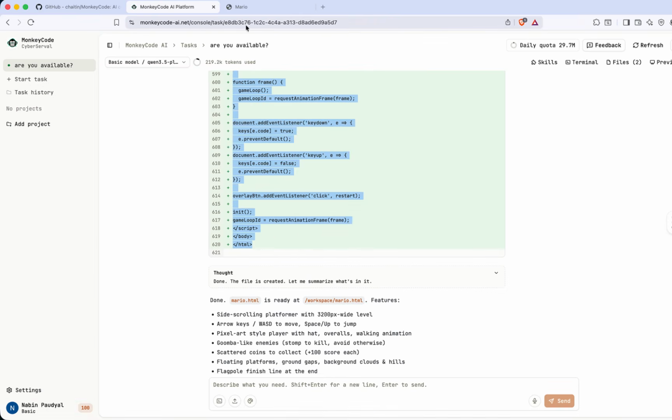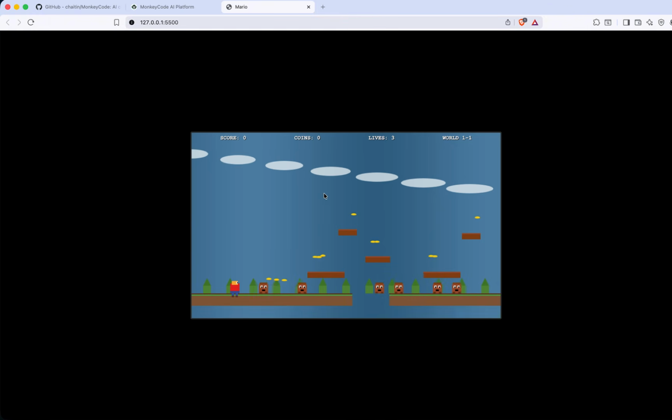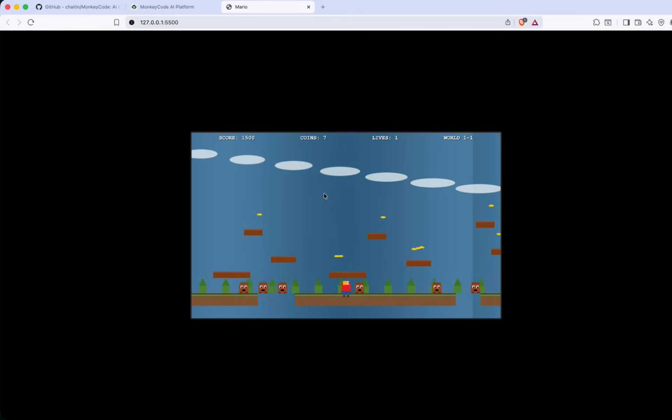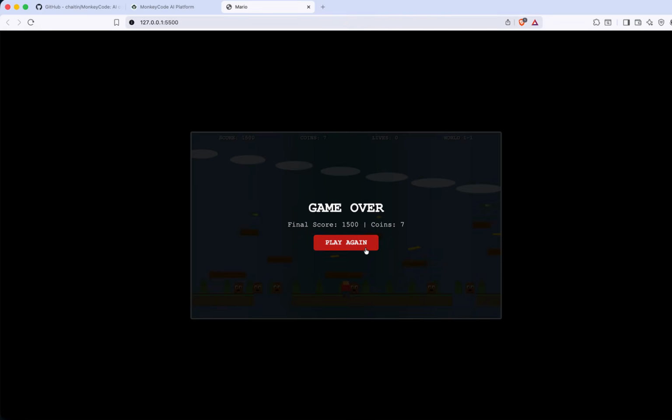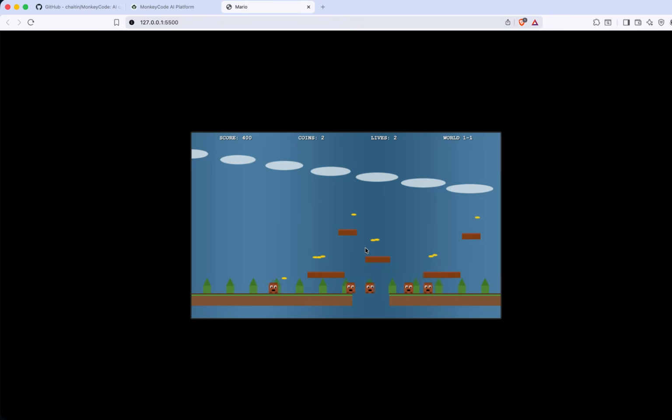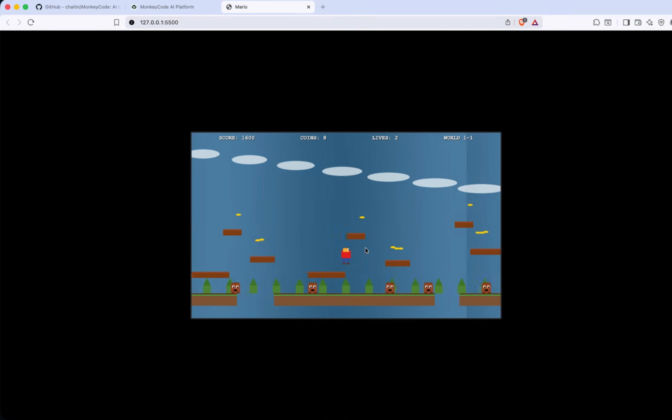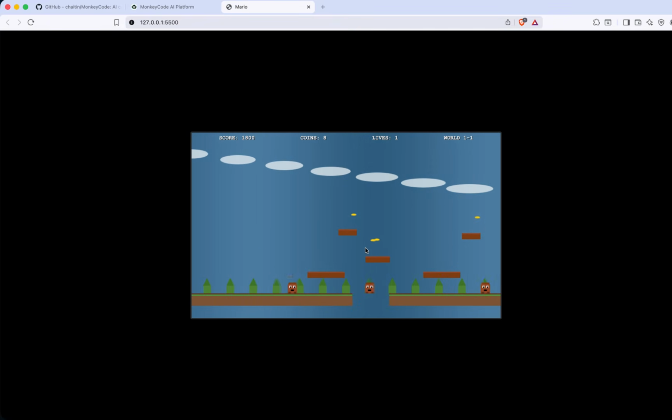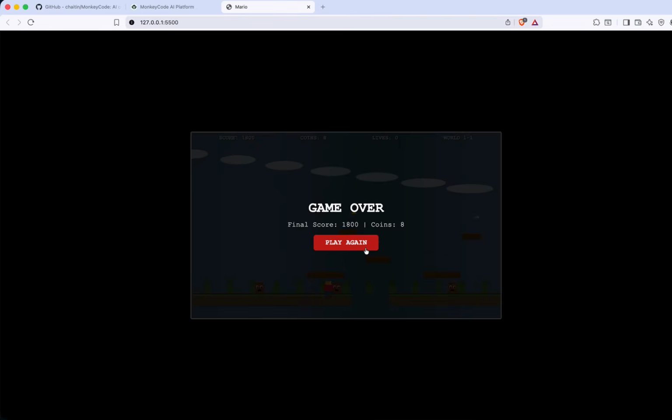Okay, let's see how this Mario game looks. Okay, working perfectly. Yeah, this Mario game is working perfectly. It means this model is intelligent as well. This is not a dumb model. Okay.